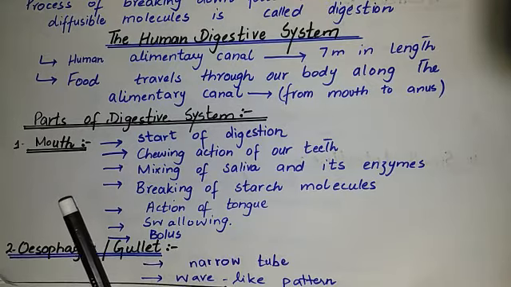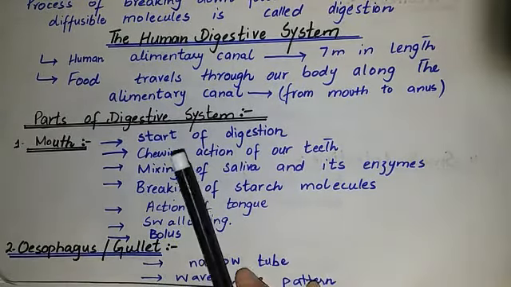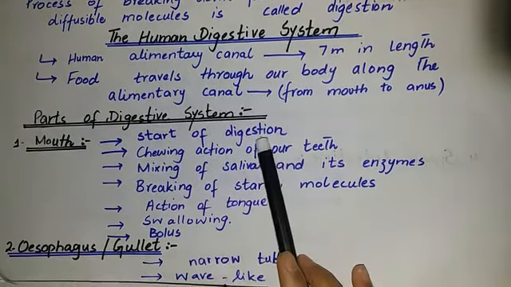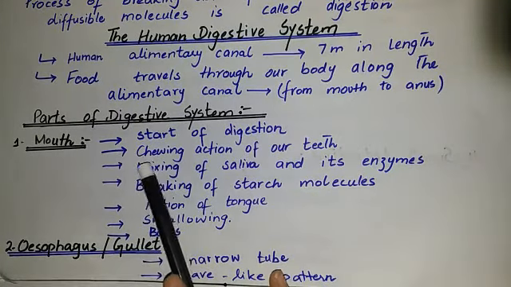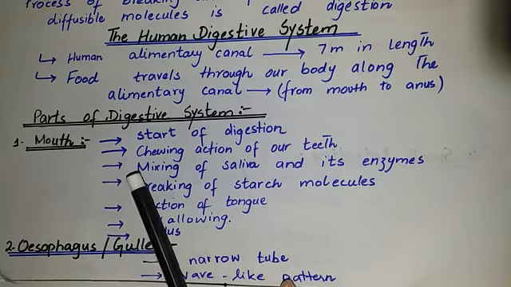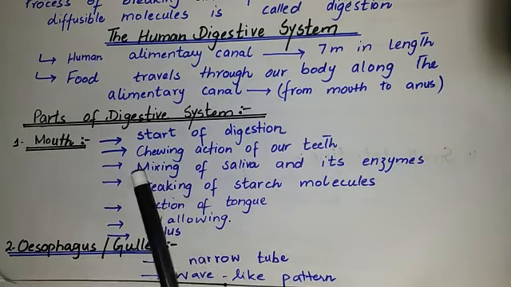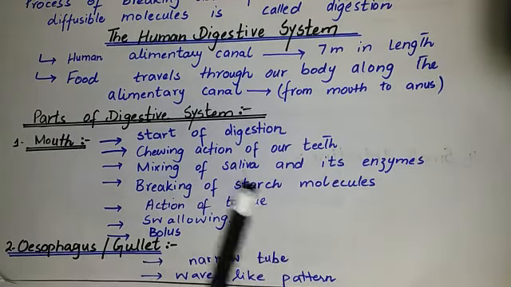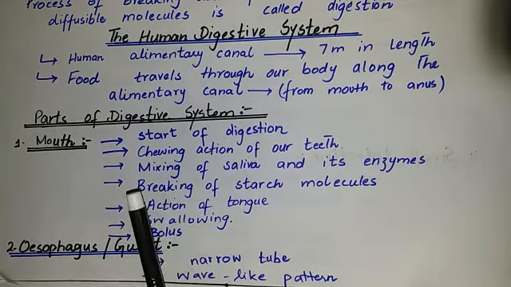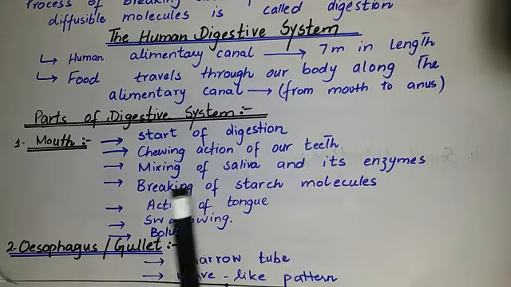First is the mouth. Students, digestion of food starts in the mouth. The food that we eat is broken down into smaller pieces by the chewing action of our teeth. As you know, teeth are present in our mouth, and with their help we chew the food that we take in.